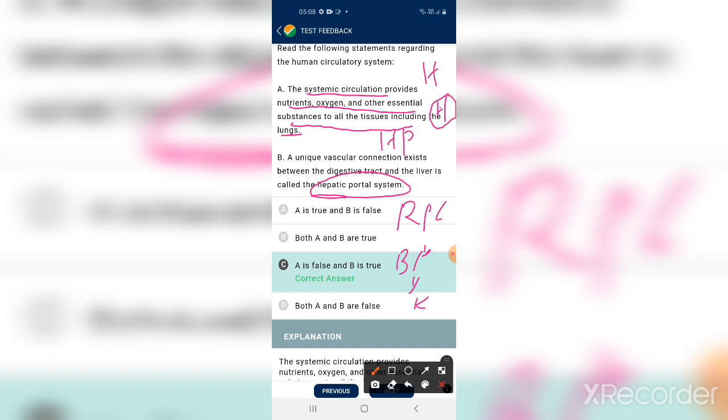Between these two there is a portal system called the hypophyseal portal system. Between liver and digestive tract there is the hepatic portal system, and between body parts and kidney, the renal portal system. The renal portal system is absent in cyclostomes and mammals. This is the correct one and this is the wrong one. No lungs here.